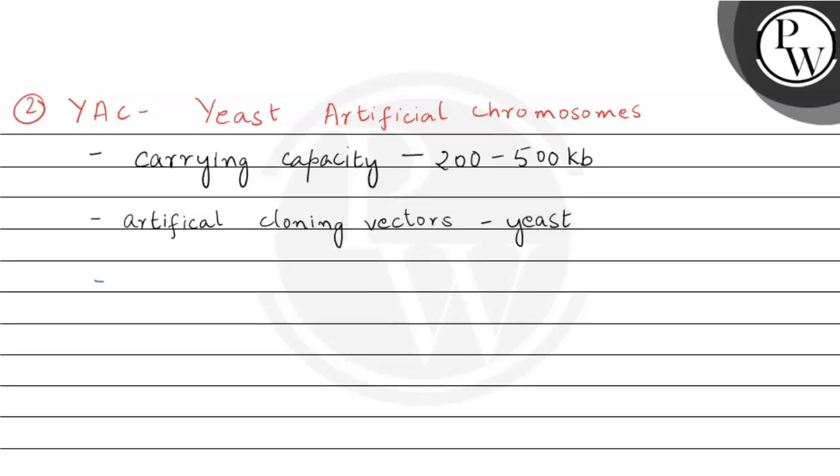So yeast artificial chromosome has an origin of replication for both bacteria as well as yeast. Then they have some selectable markers.